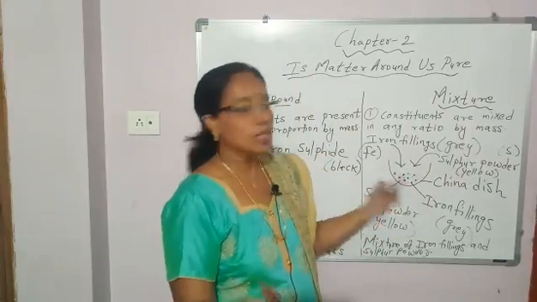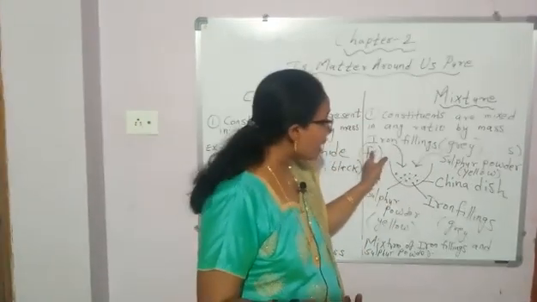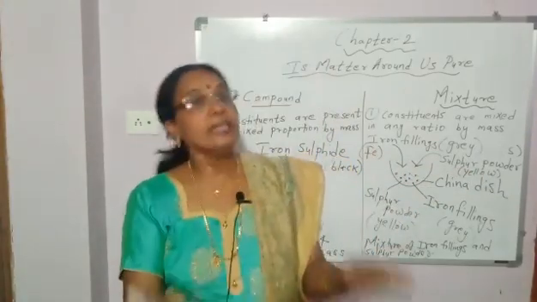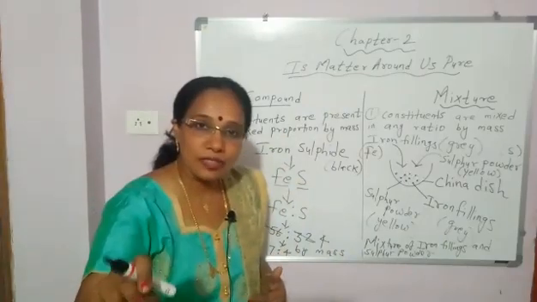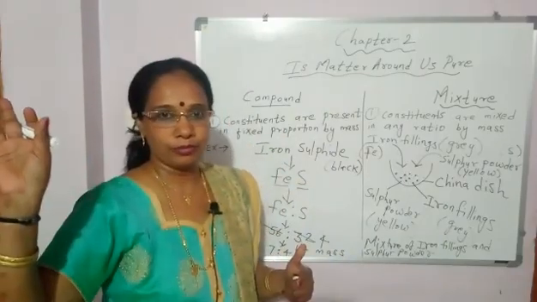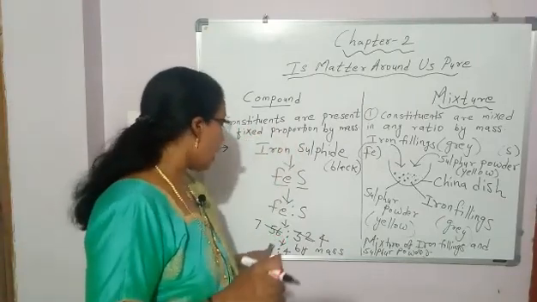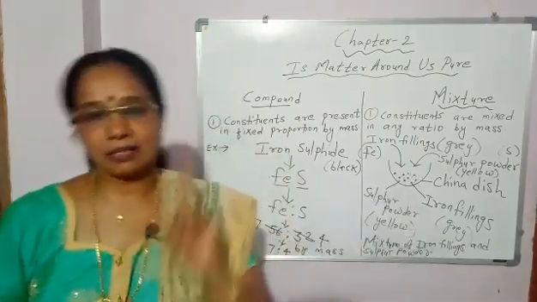So what did you get? A mixture. So in a mixture, the constituents are mixed in any ratio, but in a compound, the constituents are present in fixed proportion by mass. Okay.